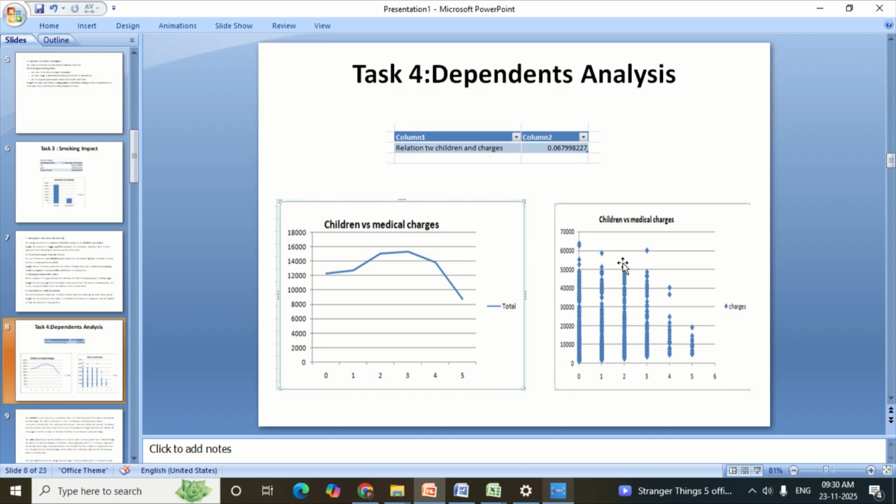Moving to task 4, that is dependent analysis. Here I also checked if having more children leads to higher cost. But what I found is that it is not a simple straight line. Cost actually peaks for the people with 2 to 3 children and then goes down for those with 4 or more. So it is not just the number of kids, it is the stage of life. Perhaps being a middle-aged parent is what really influences cost.